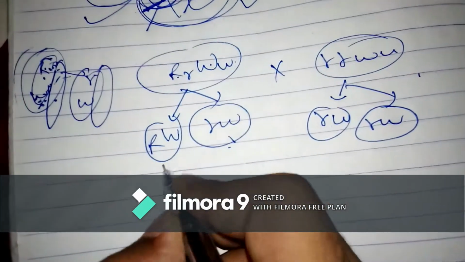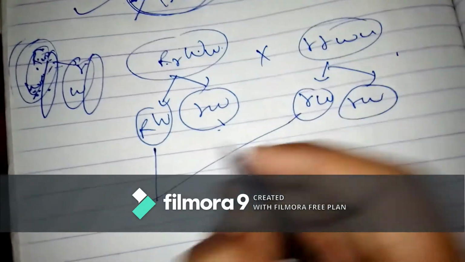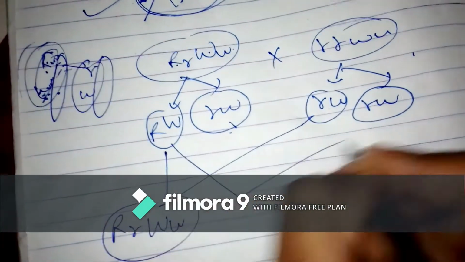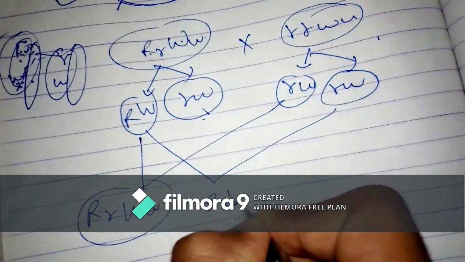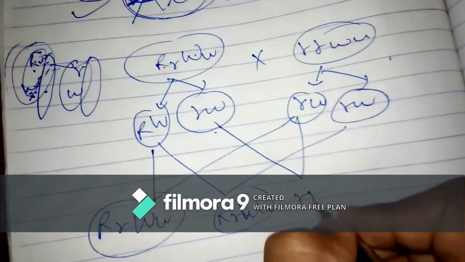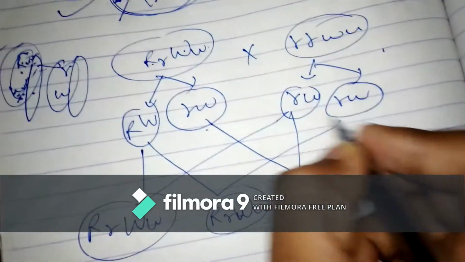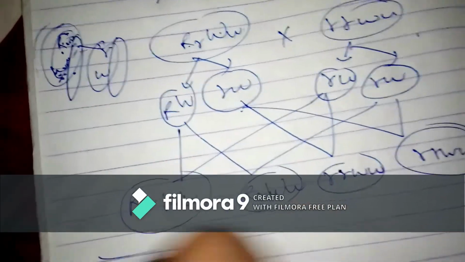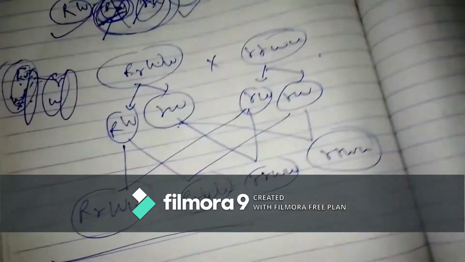After the result, capital R, capital W, this will be our first, then this, then this, and again this. Now you see this generation is the same as the parent.